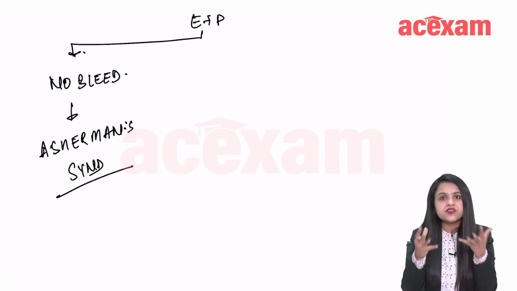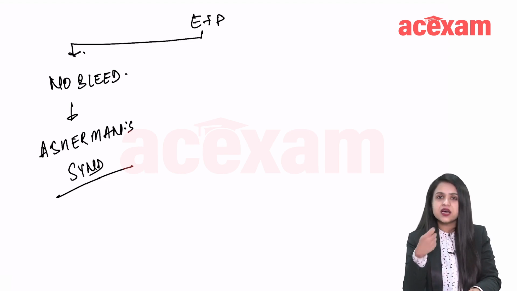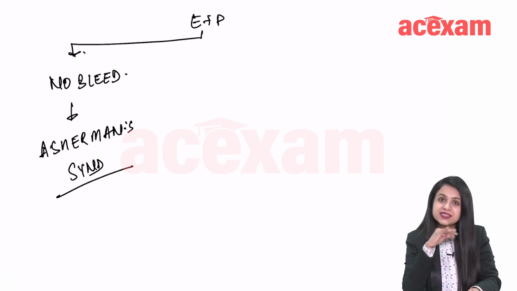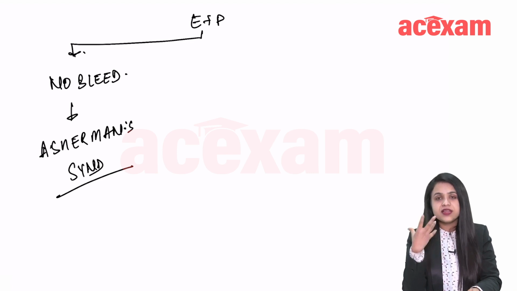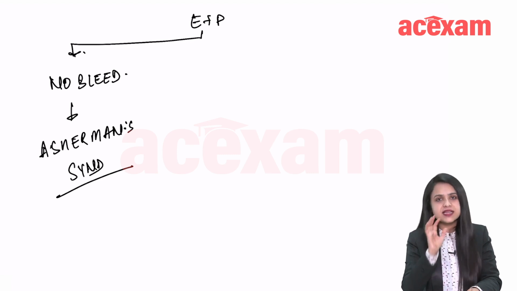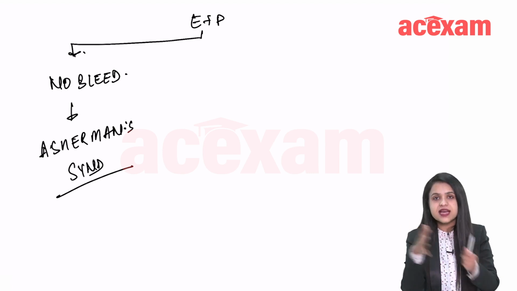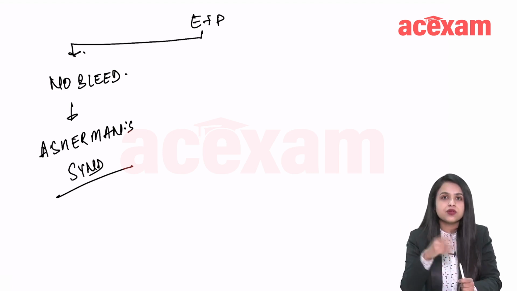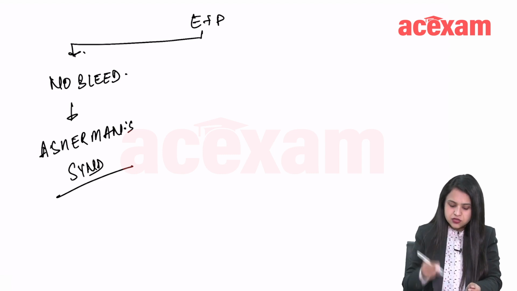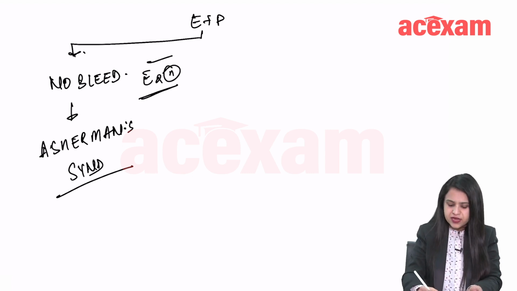There is no endometrium to form, because in Asherman syndrome you curettage a lot, so the basalis layer is destroyed. With every cycle, the endometrium sheds off and the basalis layer is always intact. In Asherman syndrome, the basalis layer goes away, which is why the synechia form and there is no endometrium to regenerate. Here the E2 will be normal. The estrogen will be normal. There is no problem with the hormones, right?